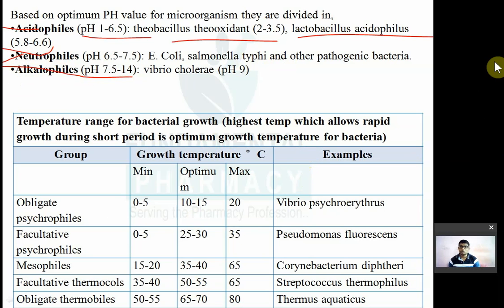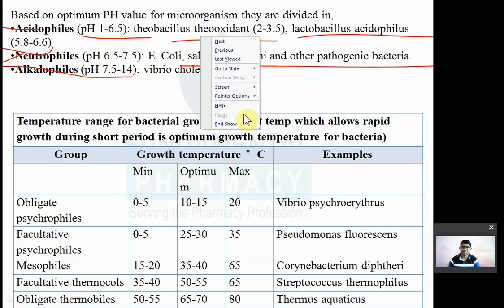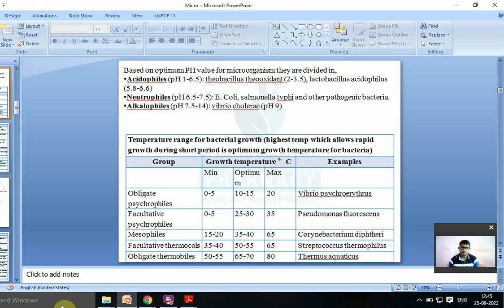Examples. What are the examples of neutrophils? Remember, the examples are E. coli, Salmonella typhi, and other pathogenic bacteria. So remember the examples, E. coli, Salmonella typhi. Those are neutrophils.